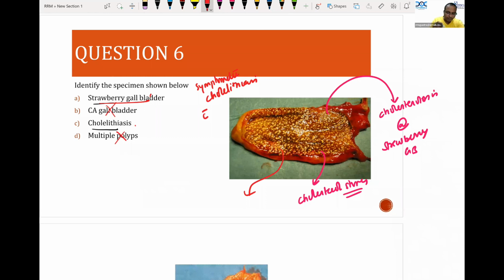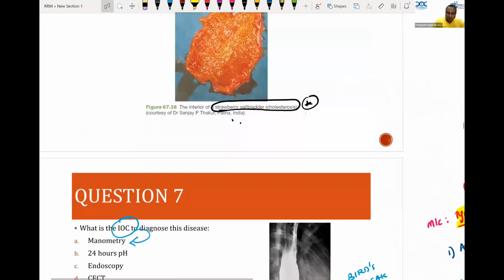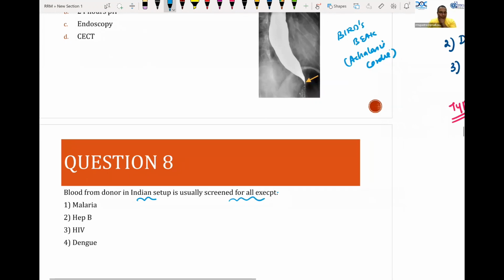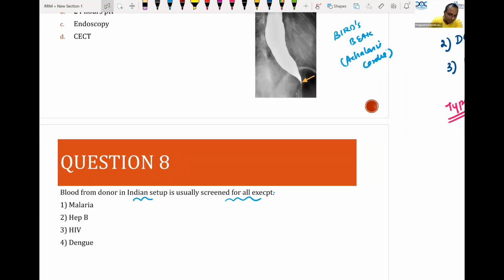This is again a question from pathology or maybe from surgery. We don't know, but I'm discussing in surgery because I used to take classes on blood bank. Blood from donor in Indian setup is usually screened for all except what? Yes, very good. Dengue. Dengue is not screened in India. We screen for malaria, hepatitis B virus, hepatitis C virus, HIV 1 and 2, but not for dengue. So it's a straightforward, simple question.